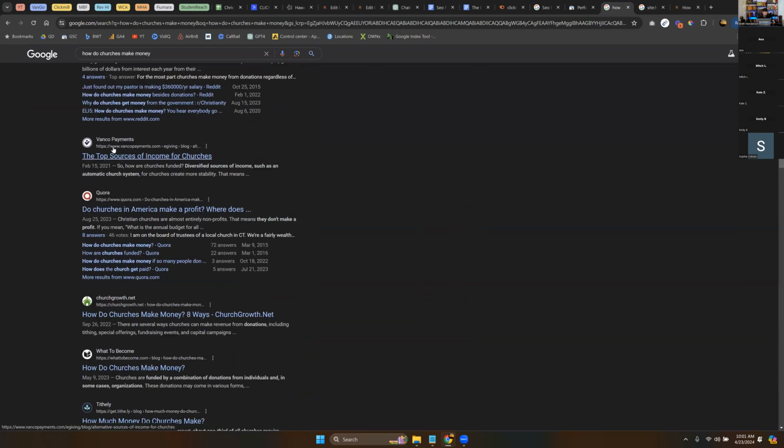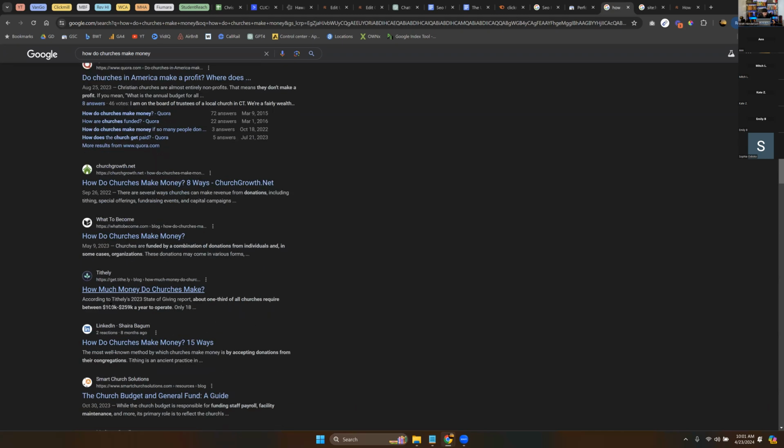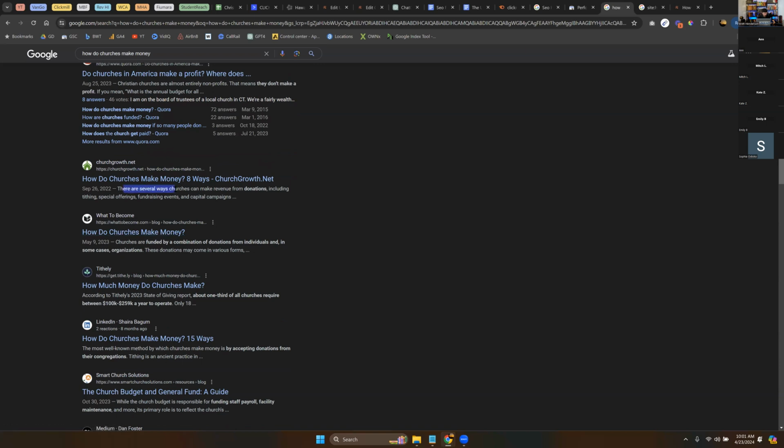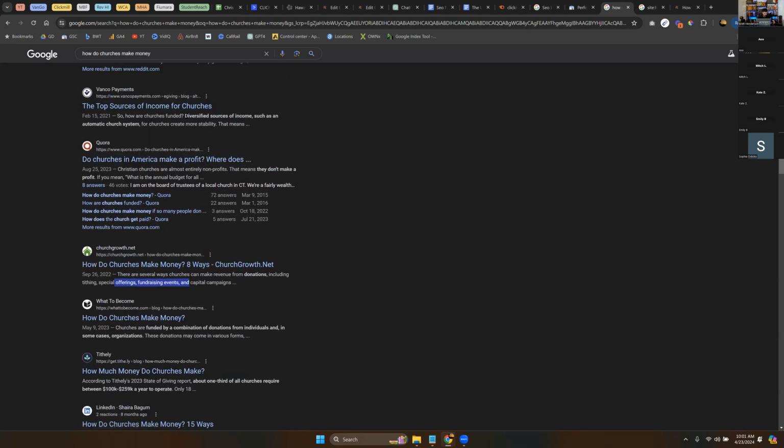Okay, that's Reddit. Don't really care about Reddit. Vanco payments, the top sources of income for churches. So how are churches funded? Diversified income. Okay, so we do have sort of just the first sentence, which we really don't want to do. There are several ways churches can make money, including, okay. So these are seeming to focus in here. Diversified sources of income, such as, so it is saying the diversified sources of income here.